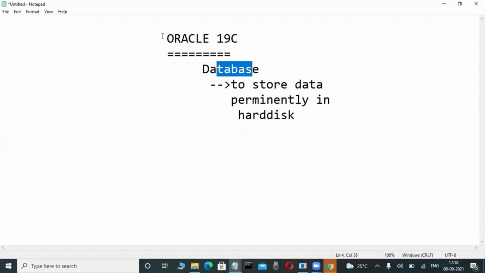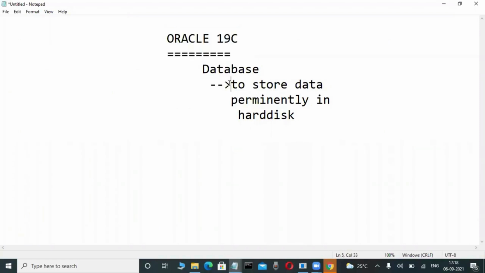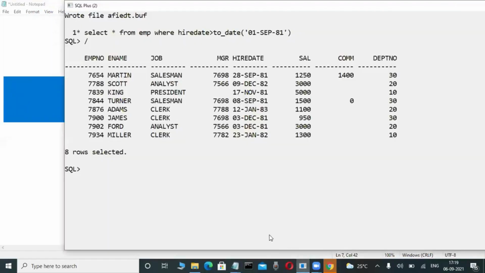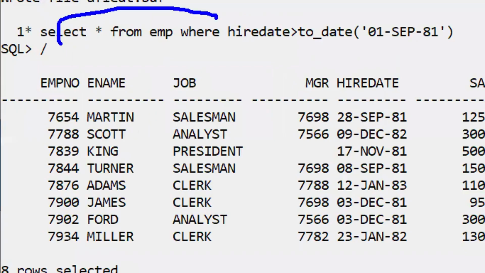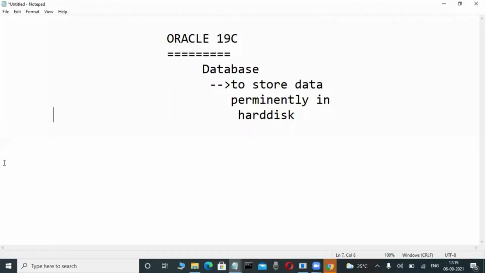That's why whenever we are learning in previous classes, Oracle is a relational database. The purpose of a database is storing data, not only storing, but efficiently retrieving data, and for performing some operations. Now if you want to operate on this data, then which language do we use? This is called SQL. Today newcomers are coming, that's why again I'm telling only a small thing. SQL is a language.